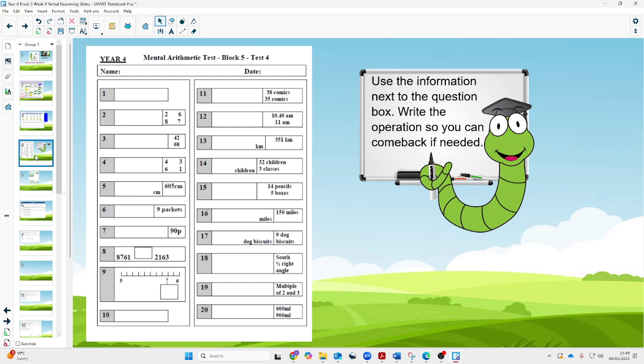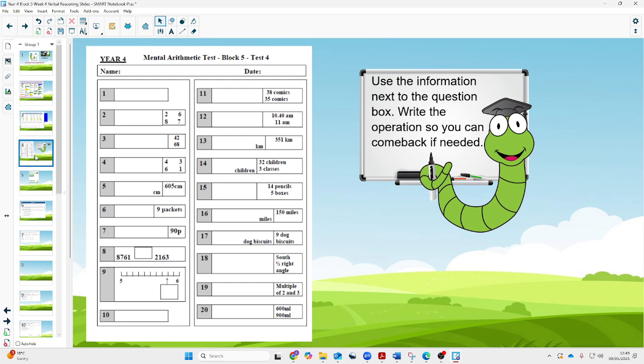Number 1, write the number 7,604. Number 1, write the number 7,604. Number 2, what is 2, 7 and 8 and 6 all together?